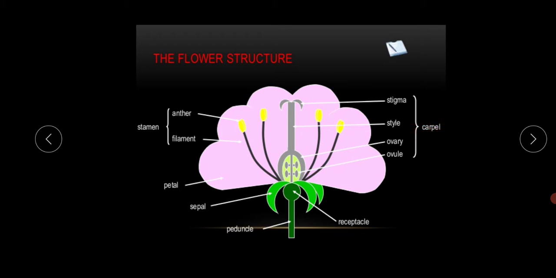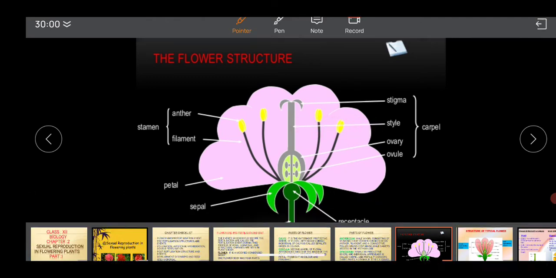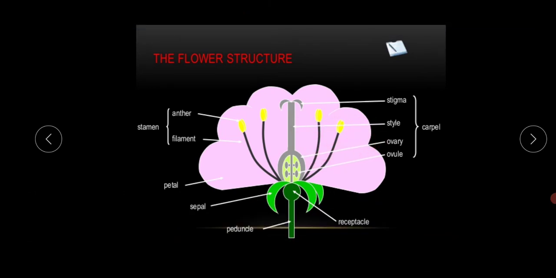This portion is the carpel. This is the female reproductive system. This carpel has a total of three parts: stigma, style and ovary. The ovule is present within the ovary. Just look at the structure. This is the stigma, this is the style and this is the ovary, and the ovule is present within the ovary portion. This long slender structure is called the style. The lower bulky portion is called the ovary, and the upper portion is called the stigma.